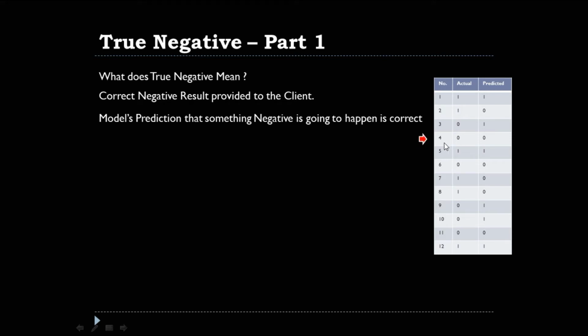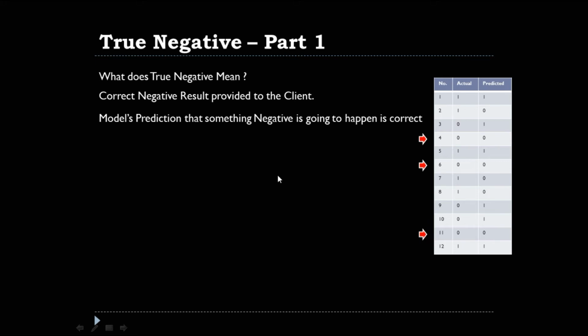Let's look at another observation number 6. Again, whatever the machine learning model predicted was 0, and in reality, what happened corresponding to it was again 0, which is negative. So, observation number 6 qualifies to be called as a true negative. Let's look at another observation. Okay, observation number 11. Again here, the machine learning model predicted the output to be 0, which is negative, and what happened in actuality was again 0, which is negative. So observation number 11 qualifies to be called as a true negative.